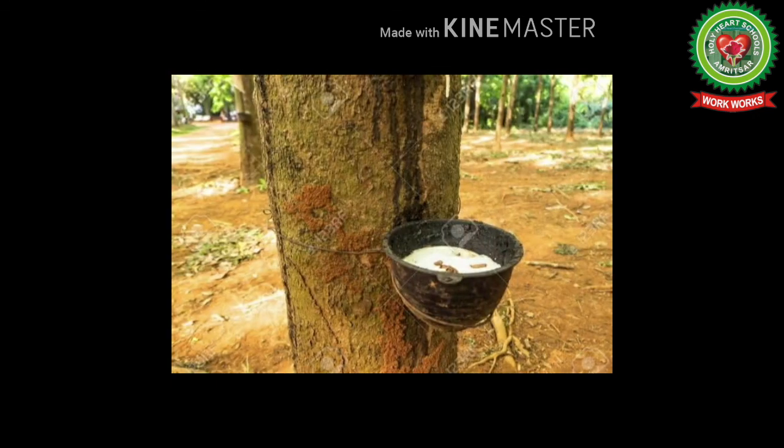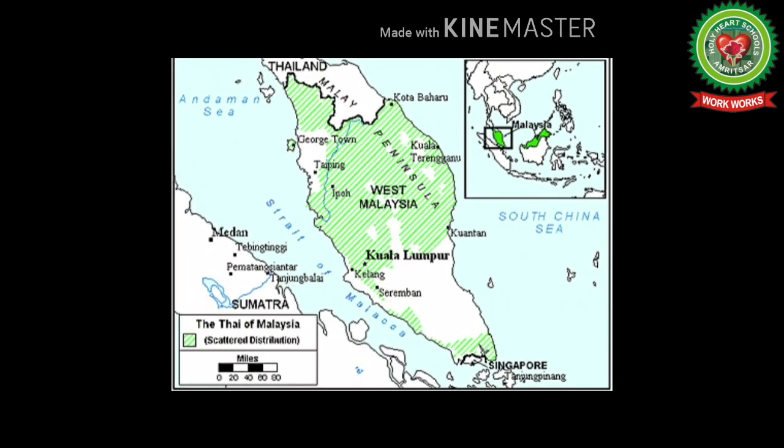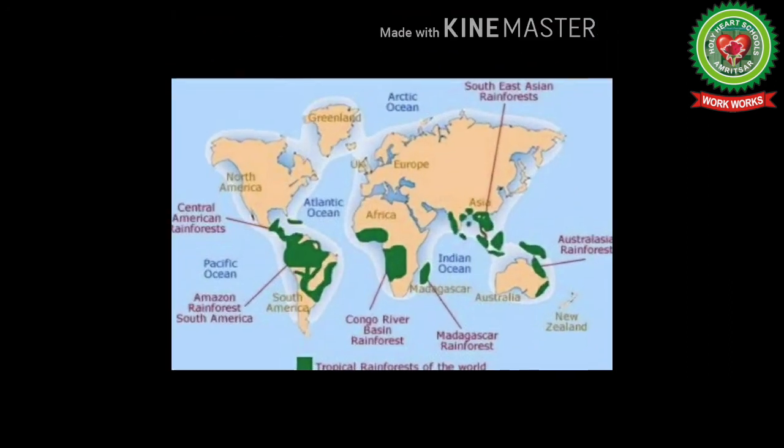Students, plantation and subsistence agriculture is practiced in Southeast Asian countries under equatorial region. Mainly rubber plantation is practiced in Malaysia. Rubber is grown on commercial basis in Southeast Asian countries where the virgin equatorial forests are cleared to practice plantation agriculture. Today, Malaysia is the leading producer of natural rubber in the world.